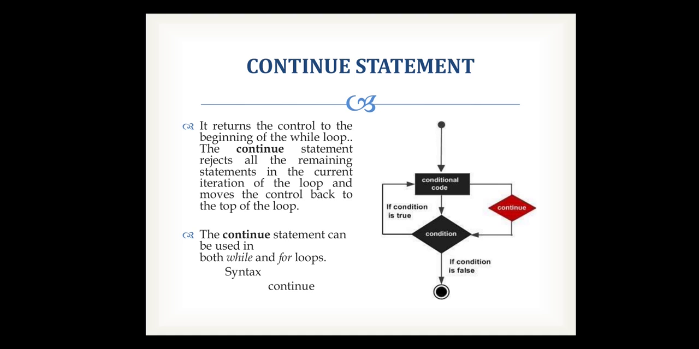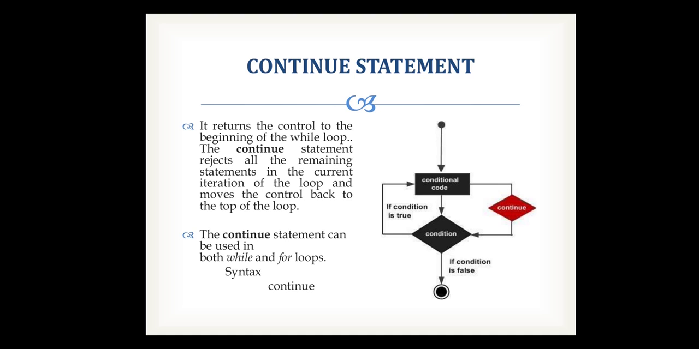Next is the continue statement. It returns the control to the beginning of the loop. The continue statement rejects all the remaining statements in the current iteration of the loop and moves the control back to the top of the loop. The continue statement can be used in both while and for loops. The syntax for it is just to use the continue keyword.